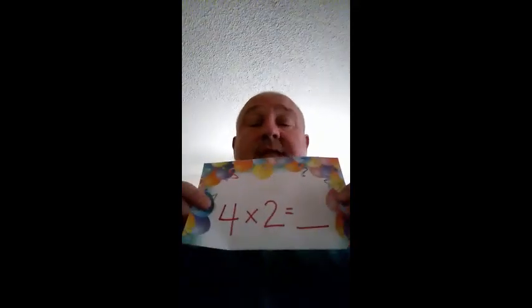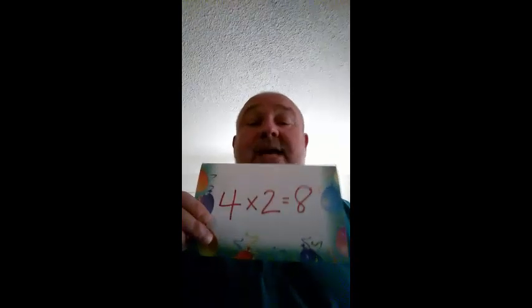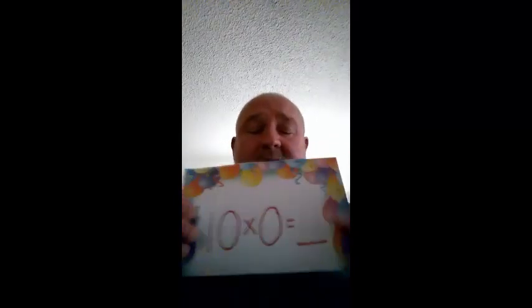Good job. 4 times 2 is, 4 times 2 is, say that answer, 4 times 2 is 8. Here we go. 10 times 0 is, 10 times 0 is, and the answer, 10 times 0 is 0.